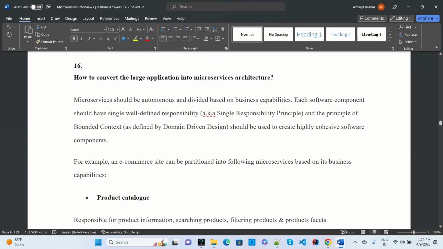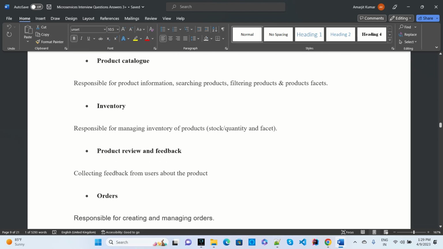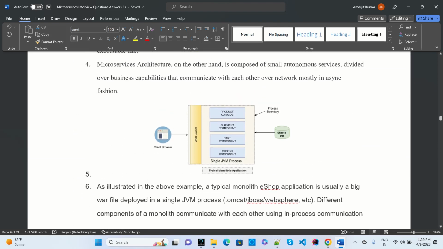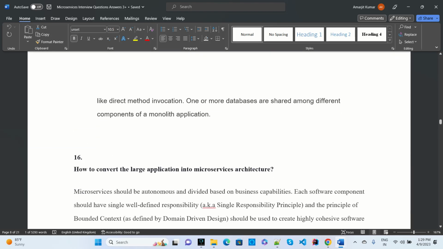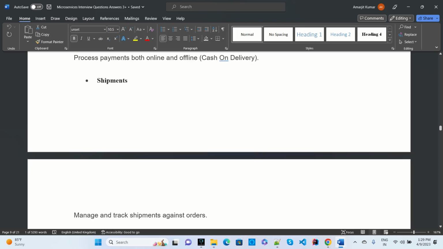Another question is: how to convert a large application into microservices? If you have multiple big applications that were developed as monolithic, and now you want to change them to microservices, what will you do? For example, we have an e-commerce application that needs to be converted. We have product inventory, product review, feedback, order, payment, shipment, and all, which we have seen here. Suppose this is the e-commerce based application, and in it there are multiple modules. Now suppose it is monolithic and you want to convert it to microservices. How will you do it?